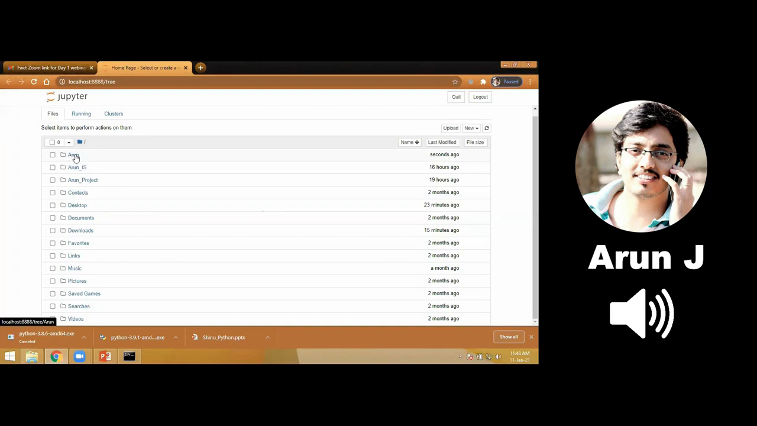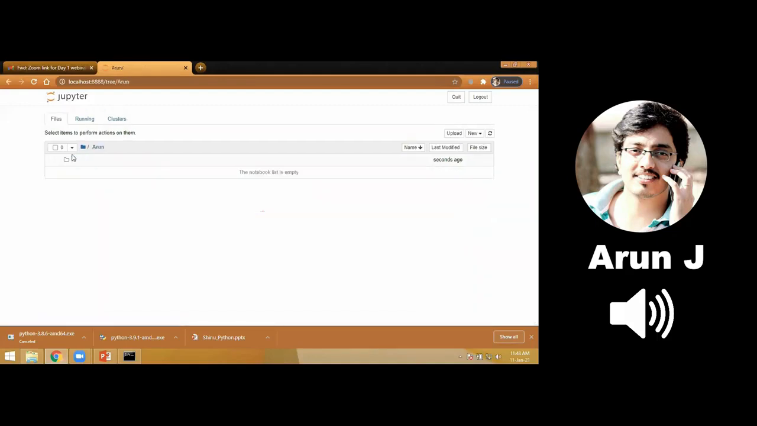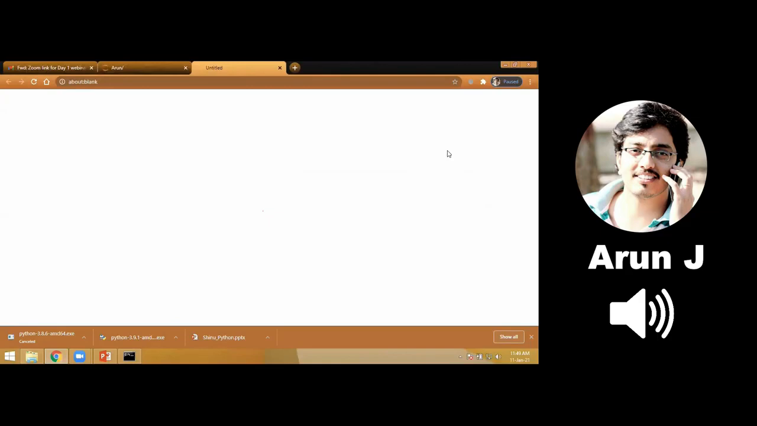Now inside this folder I'll create a Python program. I'm entering into this folder, clicking the Arun folder. See, we are inside Arun. You can observe here, this is the root folder and this is my created folder. Again, to create a file, go to the New button. We have a Python 3 option here. I installed Python 3.9.1, that is version 3 of Python, that's why Python 3 is present here. I'm clicking this, and it will open up in another tab.